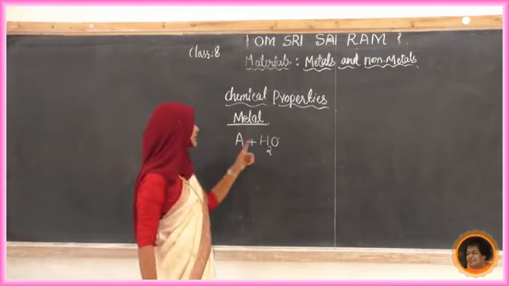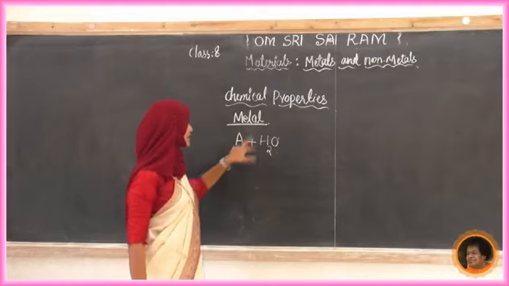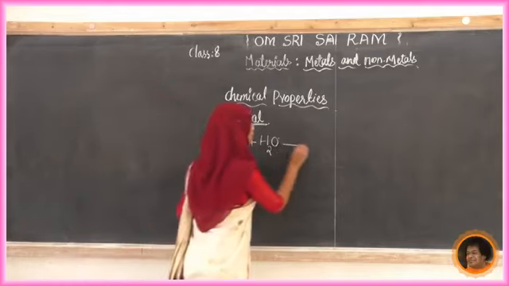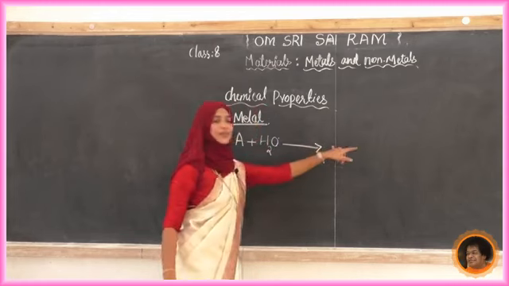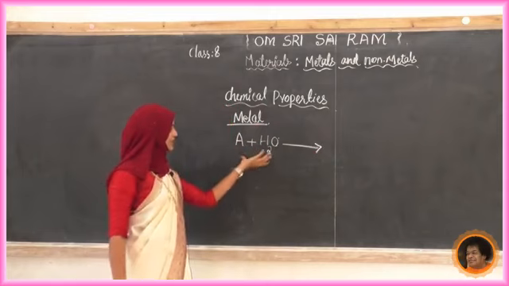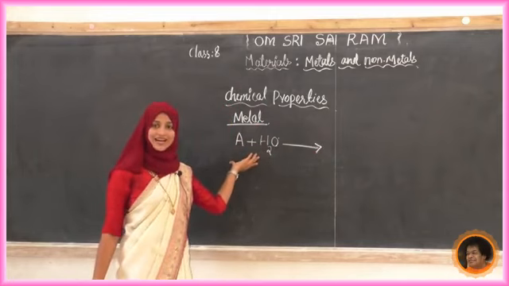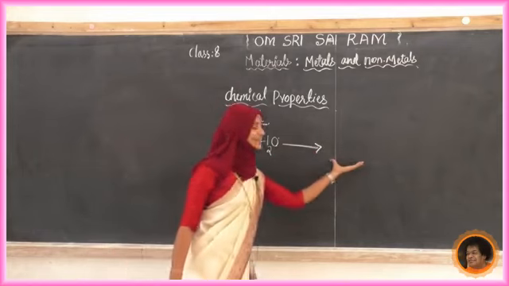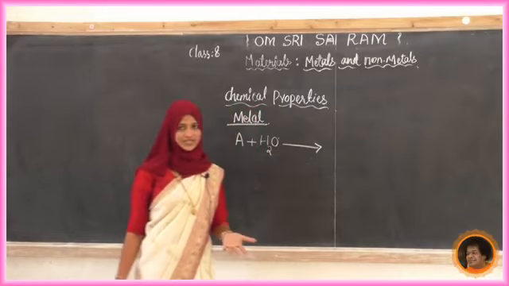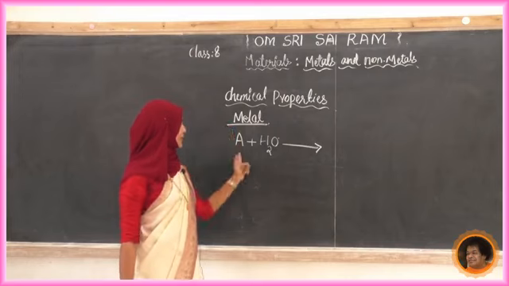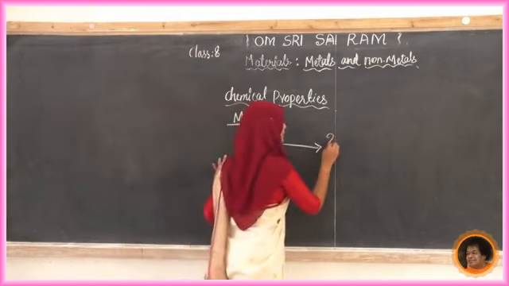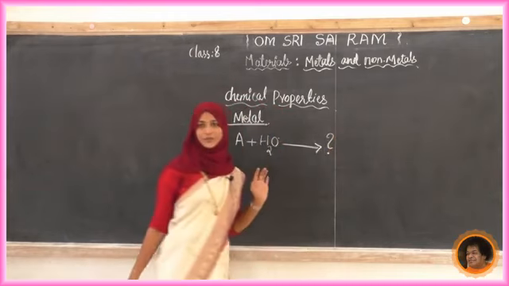Now A is a metal, it is reacting, so I put a plus mark here. Whatever we write on this side is called the reactant, and whatever result we get is called the product. Now the metal is going to react with water. What will be the product? This is our question now.